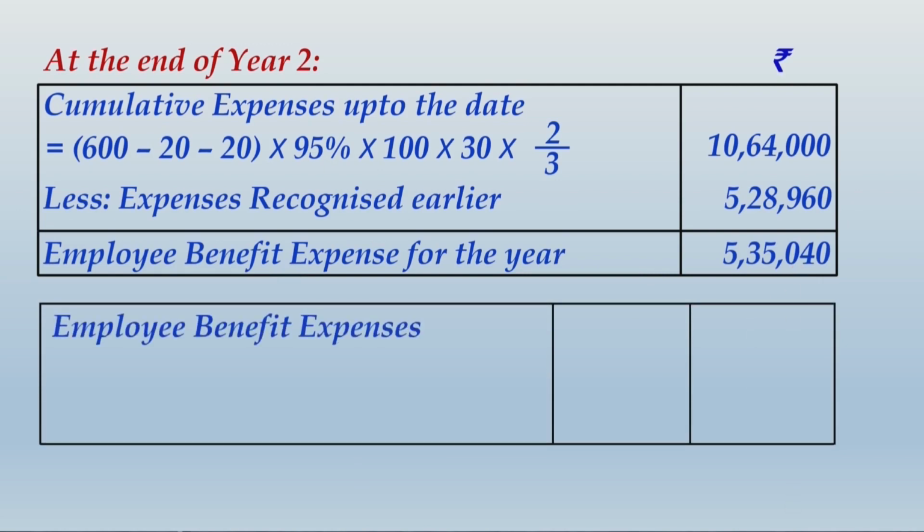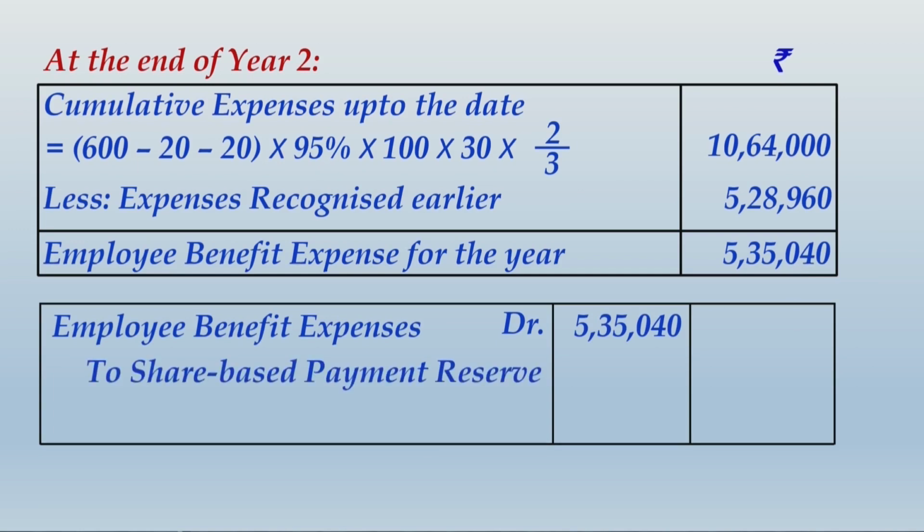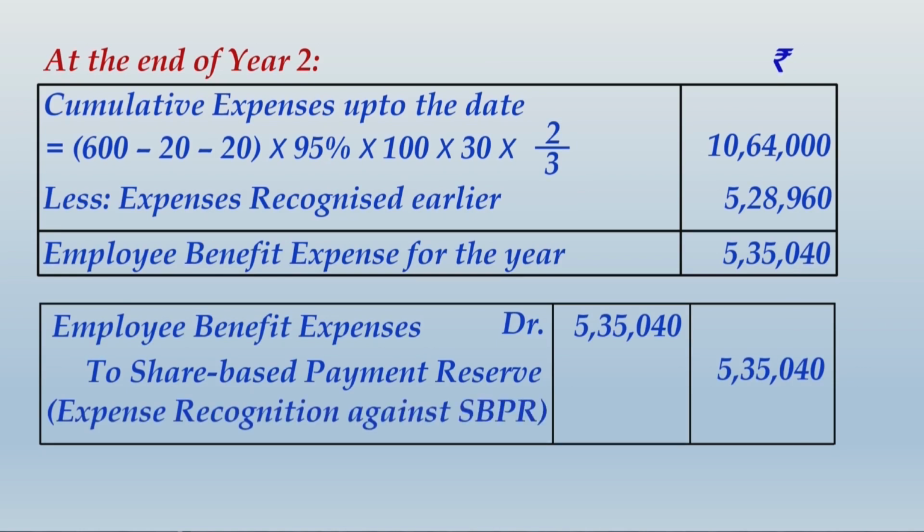So the accounting entry that you will pass will be employee benefit expenses debit by this amount 5,35,040 and to share based payment reserve, and that will be the recognition of employee benefit expenses against share based payment reserve. So friends, just note down all these calculations and accounting entry. There is nothing new in this case. Quickly write it down.